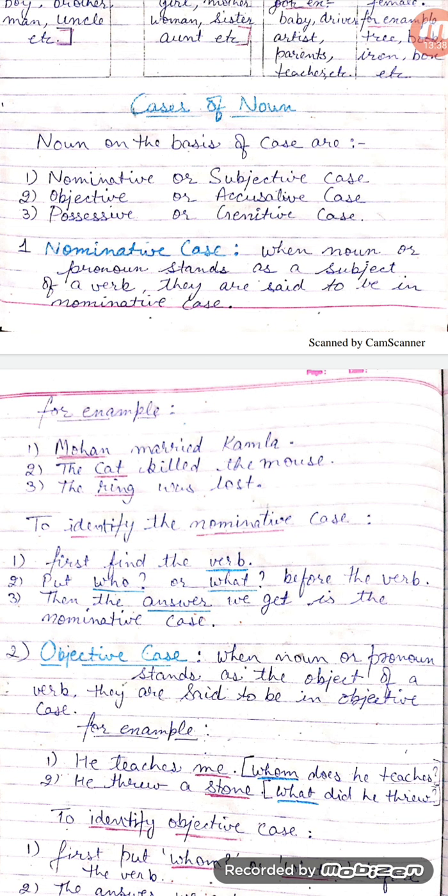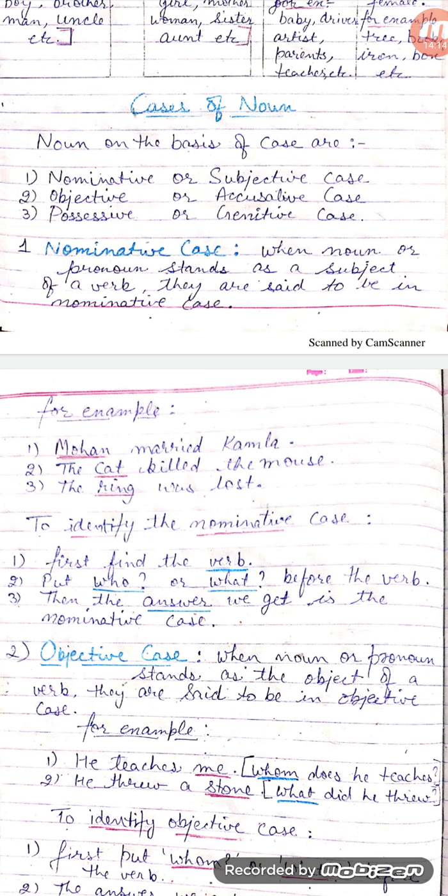Example number 3, the ring was lost. In this sentence, lost is the verb and the word which stands as a subject of the verb is ring. So, the word ring is the nominative case. To identify the nominative case in a sentence, we first find the verb and then put who or what before the verb. The answer we get is the nominative case.